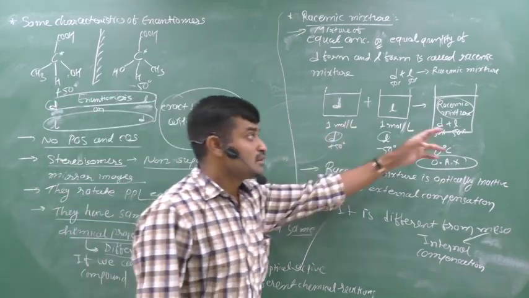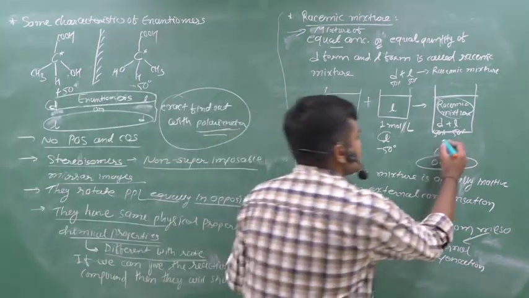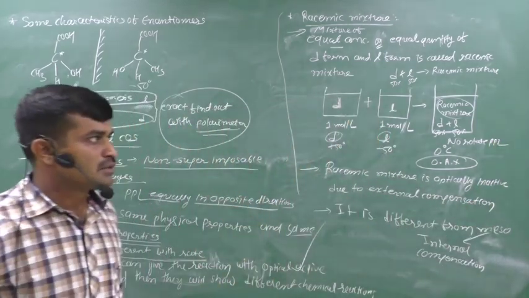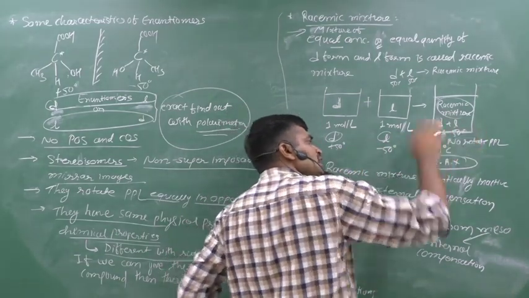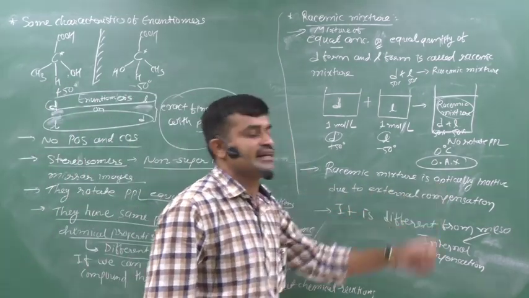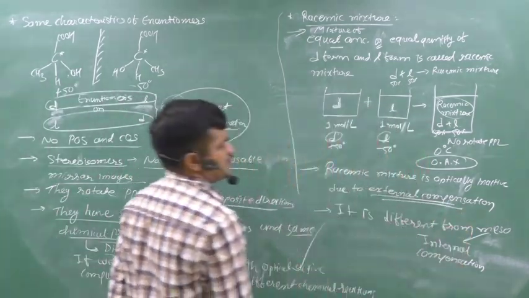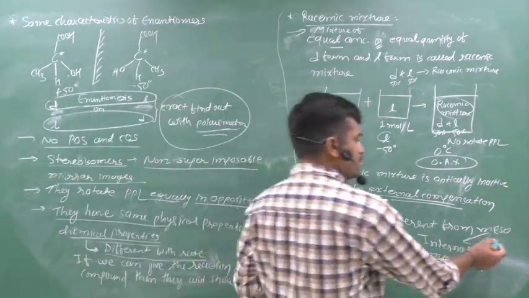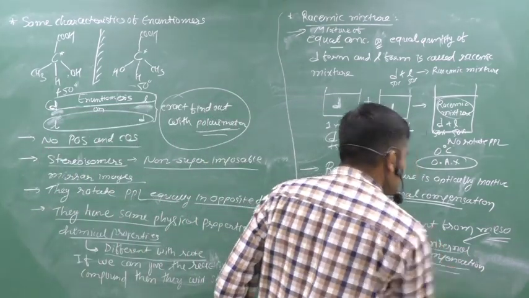Now we put this racemic mixture into a polarimeter and measure the rotation of plane polarized light. It does not rotate plane polarized light. Why? Because one form rotates 50 degrees to the right and the other form rotates 50 degrees to the left. Clear? Therefore racemic mixture is optically inactive, due to external compensation. It is different from meso. In meso, we have internal compensation.